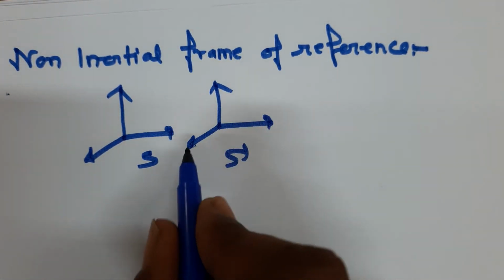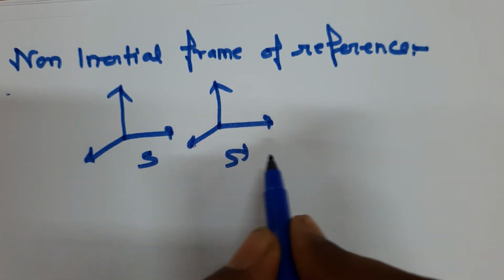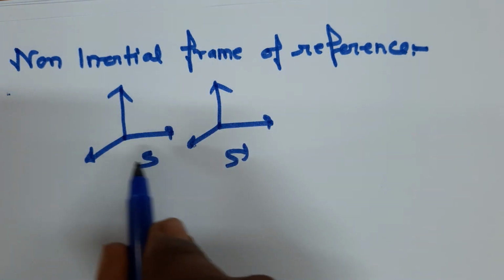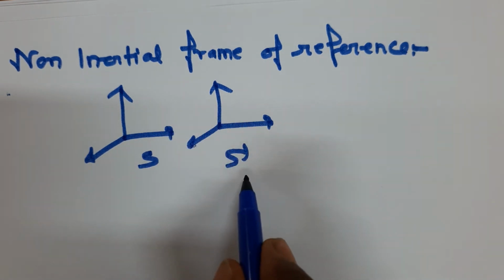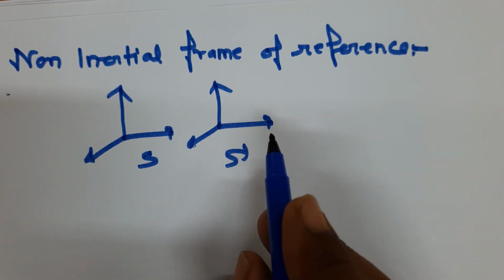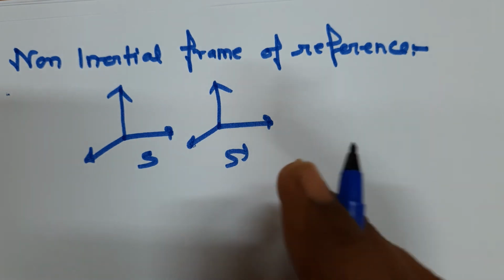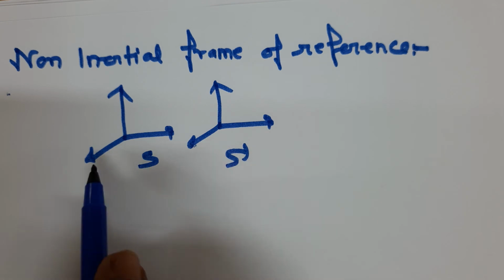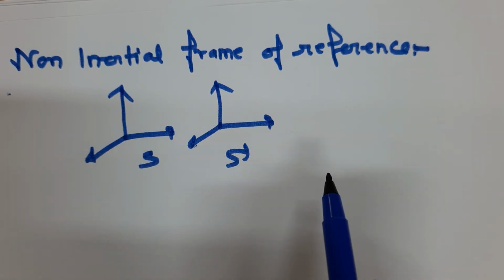What I mean is, if two frames of reference S and S dash are there, and S dash is moving with constant velocity, then this set of frames of reference are called inertial frames of reference. But if S dash is not moving with constant velocity and is instead accelerating, then we can say that this set of frames of reference are non-inertial frames of reference.